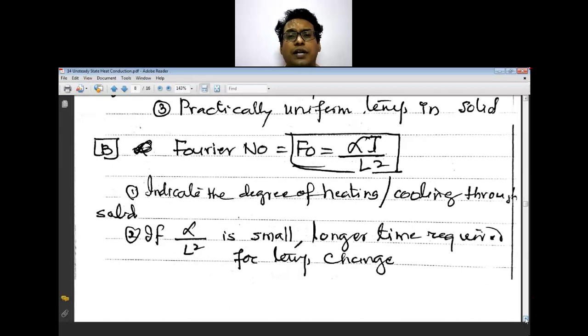Then the Fourier number, alpha t upon L square, indicates the degree of heating or cooling of the solid. If alpha upon L square is small, then a longer time is required for temperature change.